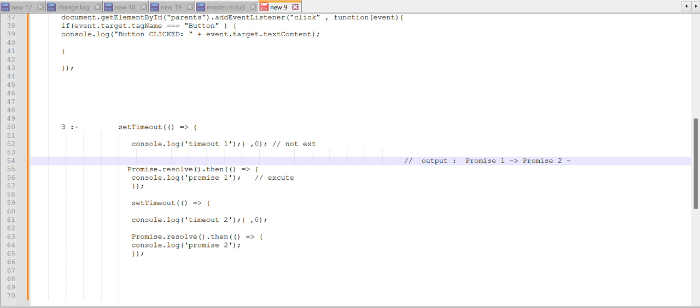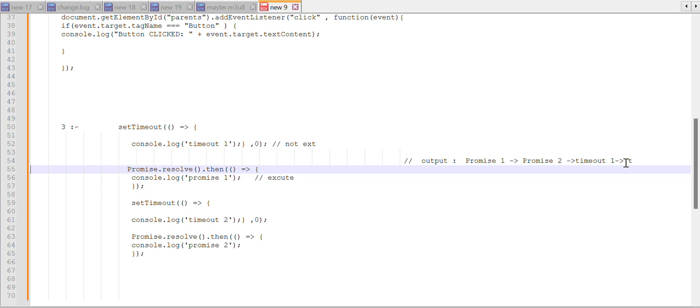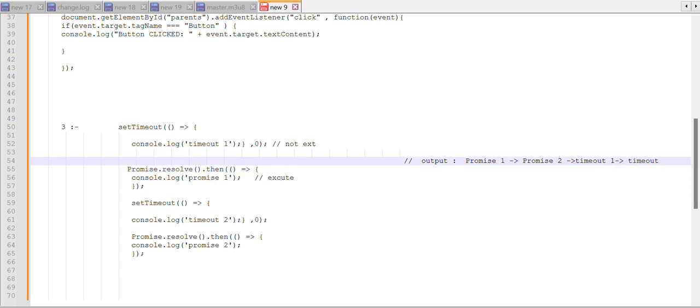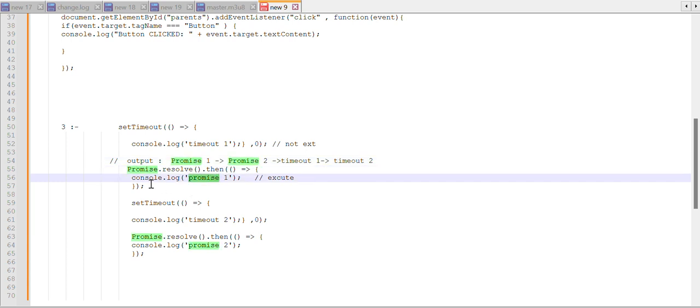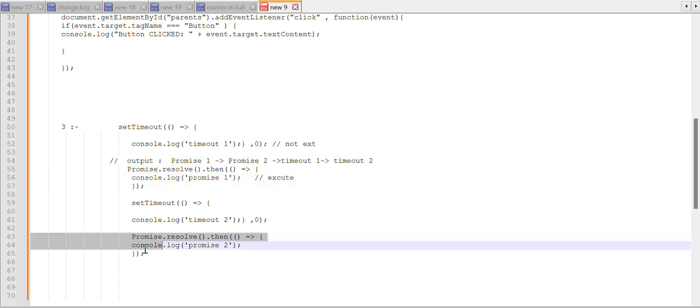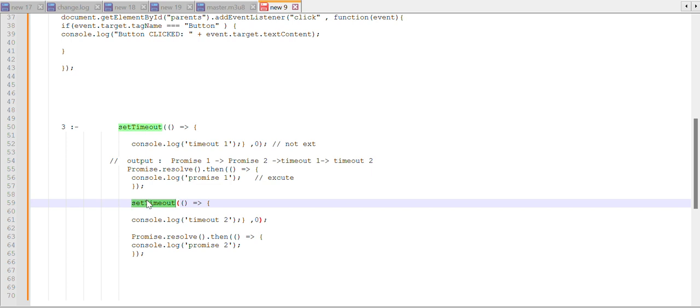Then it will take timeout one, and after that timeout two. This is the sequence. You need to understand what the priority is: first priority is promise one, and after that promise two, with higher precedence. So it will work like this.